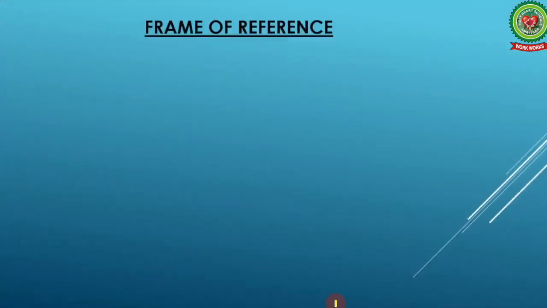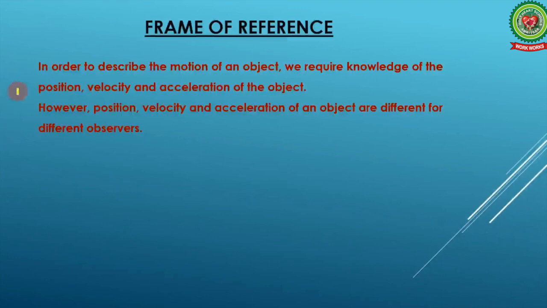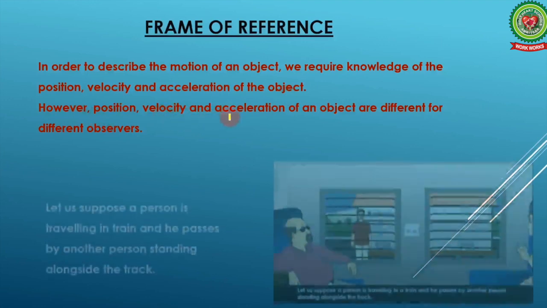Now let's see another topic, that is frame of reference. See, in order to describe the motion of an object, we require knowledge of the position, velocity and acceleration of the object. Obviously, if we have to explain the motion of an object, we should know its position, and we should know about its velocity and acceleration. However, the position, velocity and acceleration of an object are different for different observers.